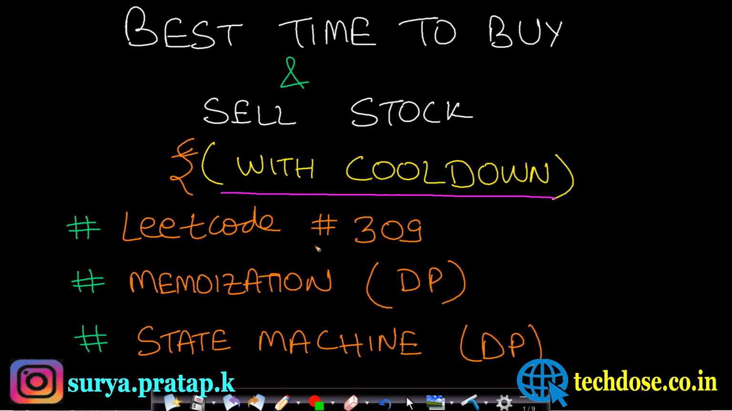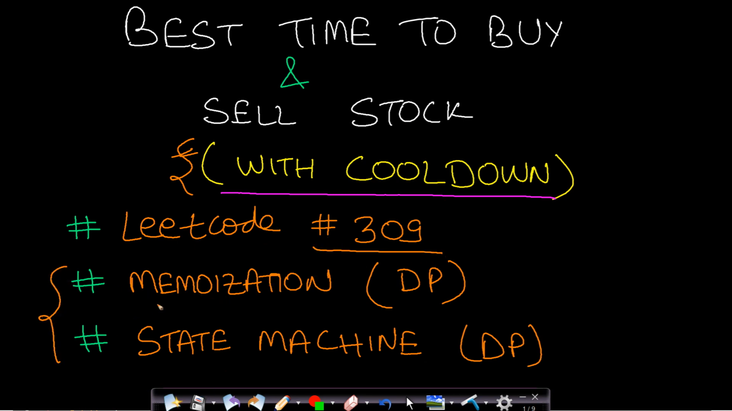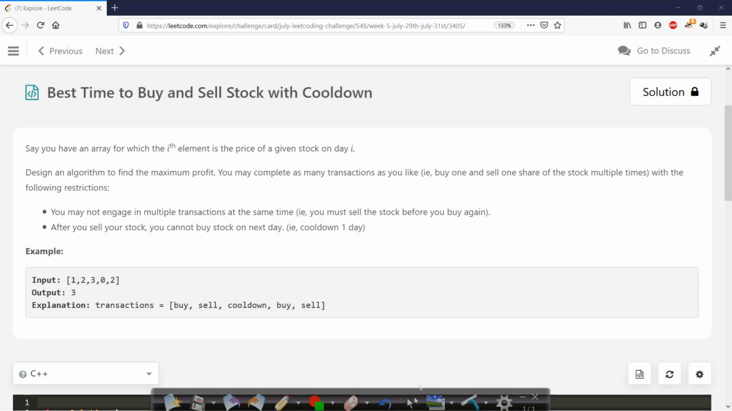So this is from LeetCode number 309, and I will be showing two methods, which is by memoization, and another one will be a very exciting method, which is by using state machines. So let us first read the problem statement.